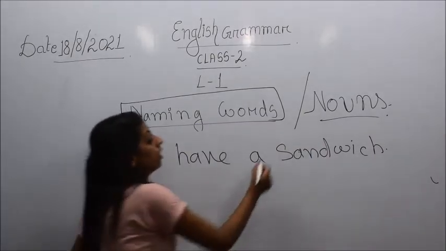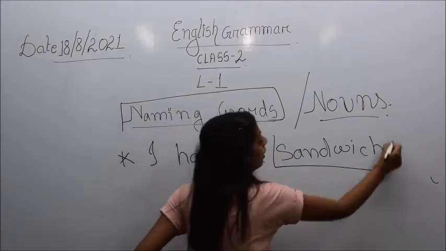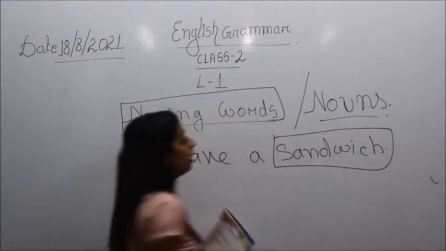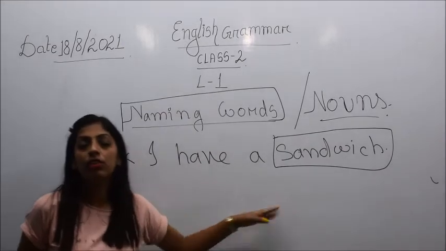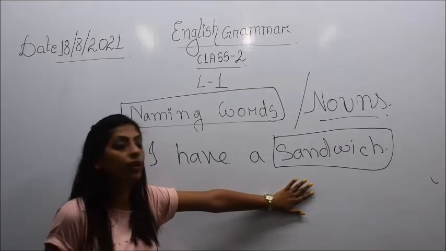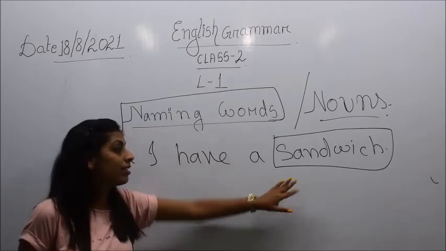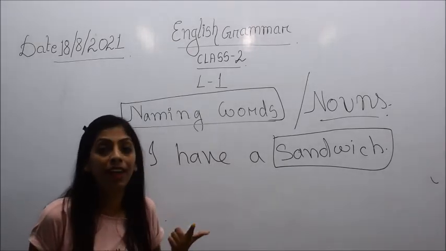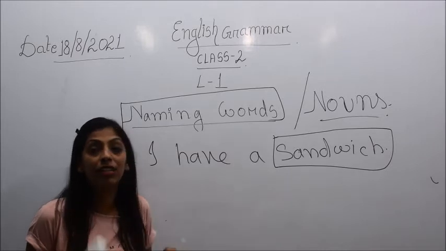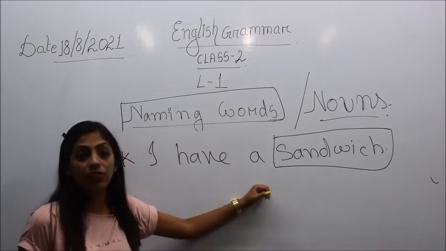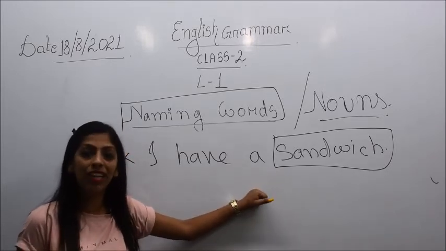Here the word sandwich has been written in blue color in your book. Children, why do you think this word sandwich has been written in blue color? Because it is a noun, and we will see why. Sandwich is a thing, a non-living thing.